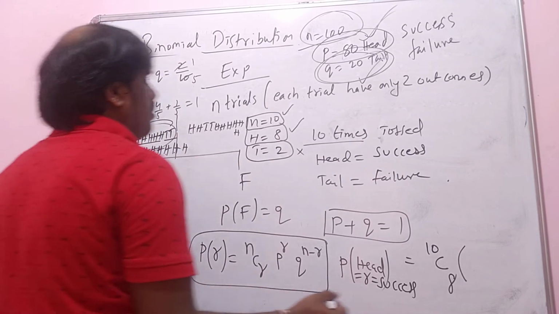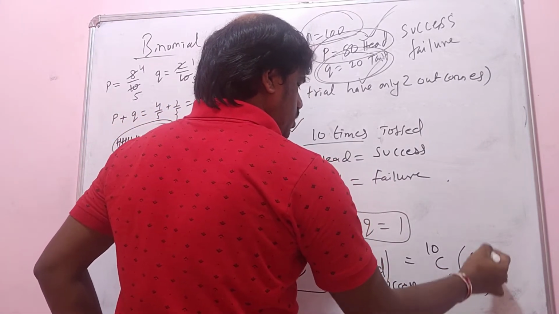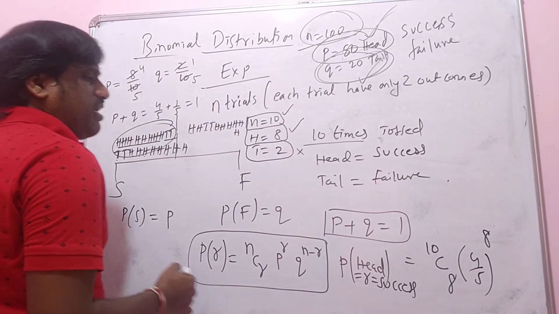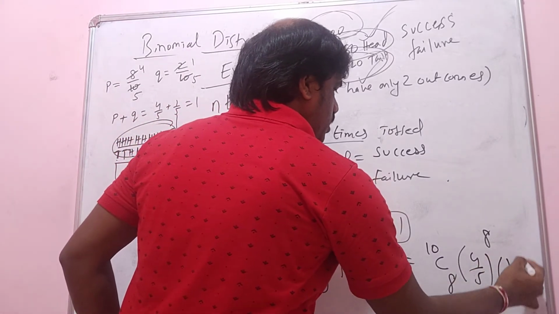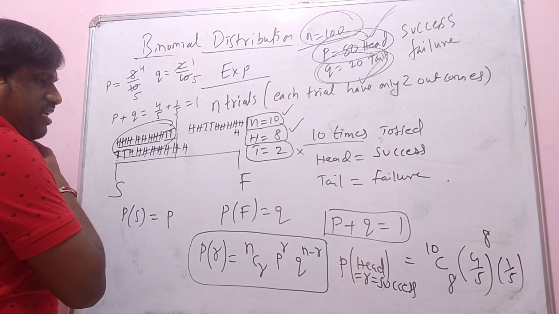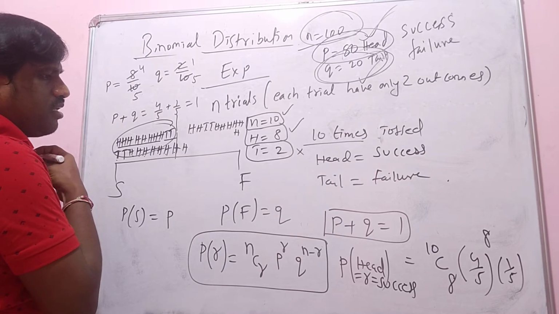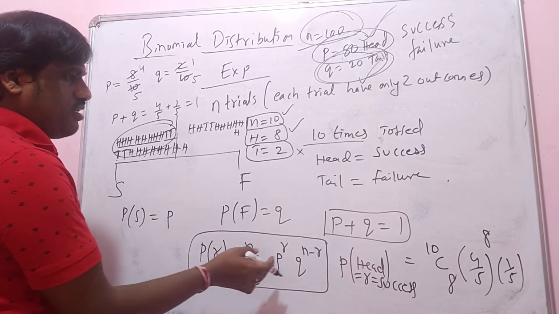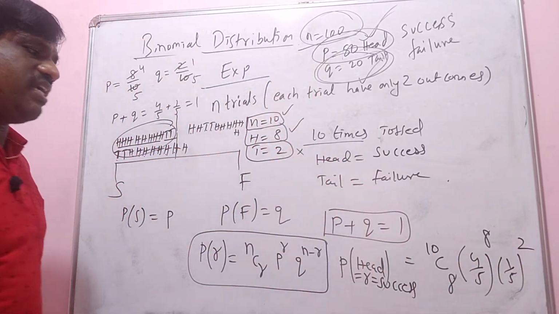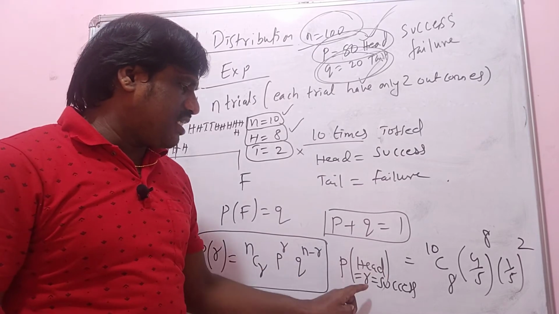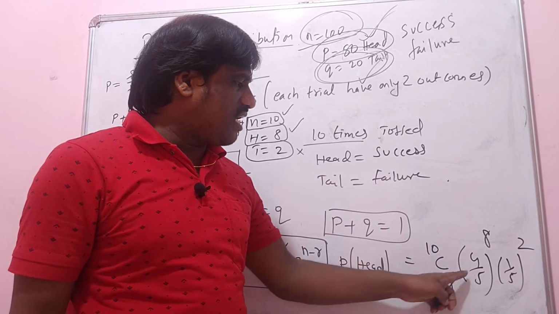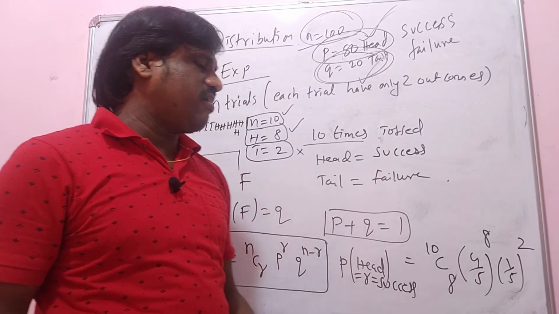So P is nothing but 4 by 5 to the power of 8, and Q is 1 by 5 to the power of n minus r, that is 10 minus 8, which is 2. So this is the probability of getting head, if head is the success. The probability of that is 10C8 into (4/5) to the power 8 into (1/5) to the power 2.